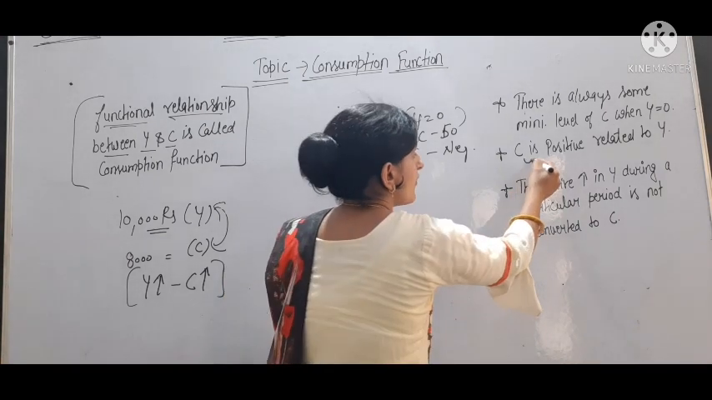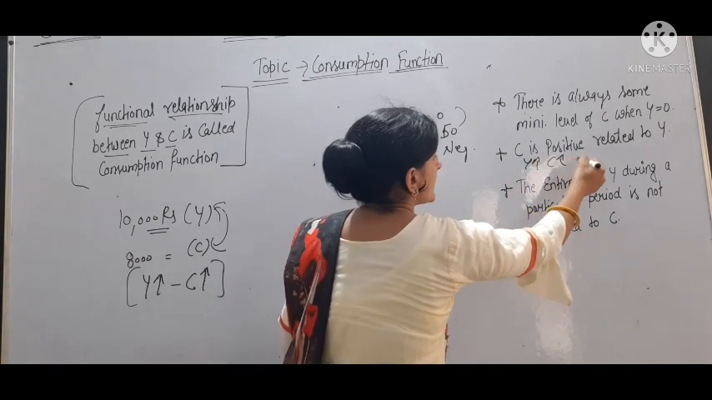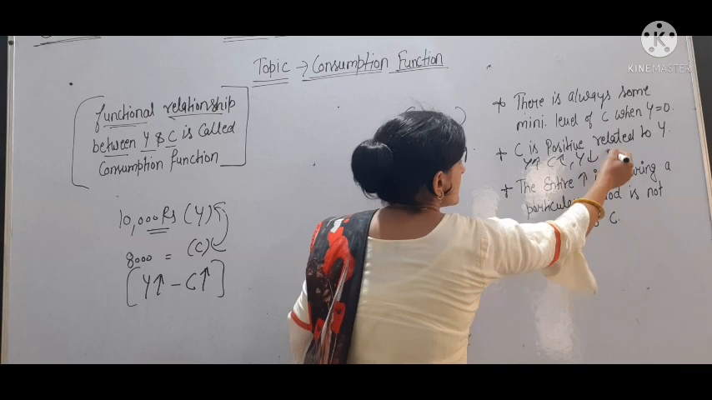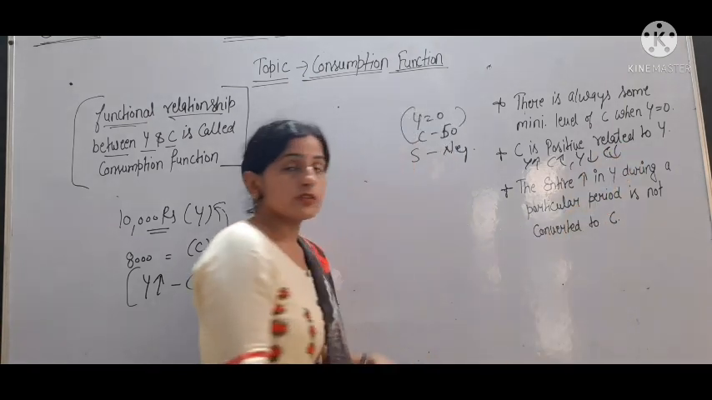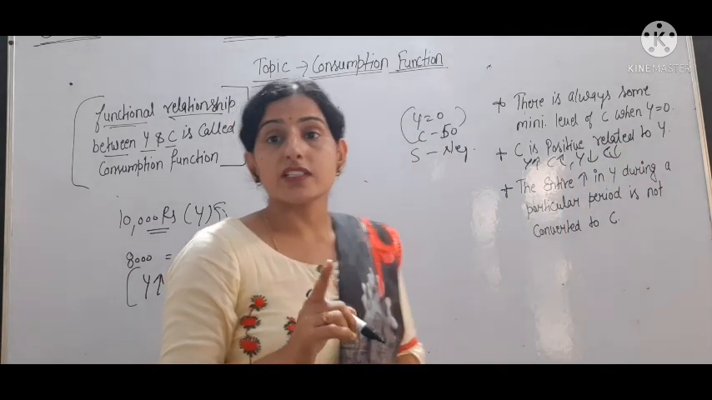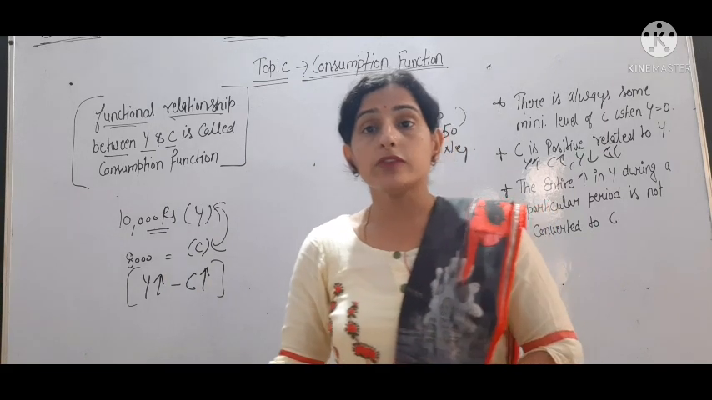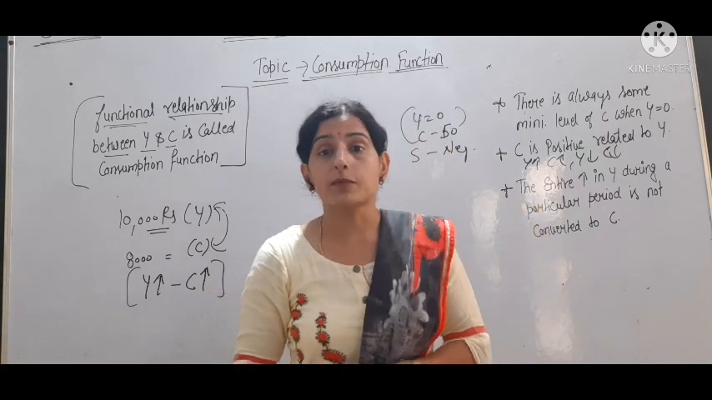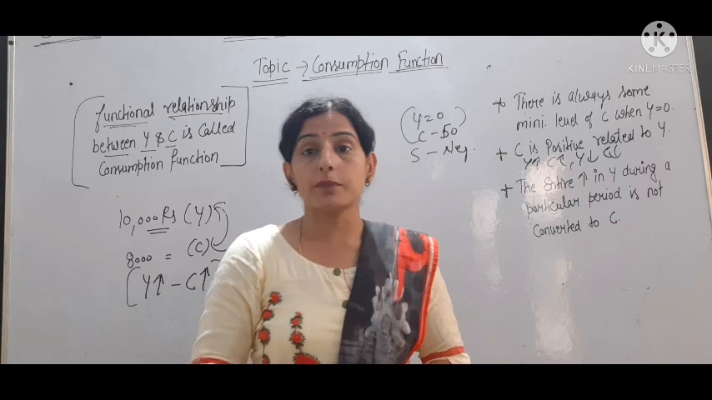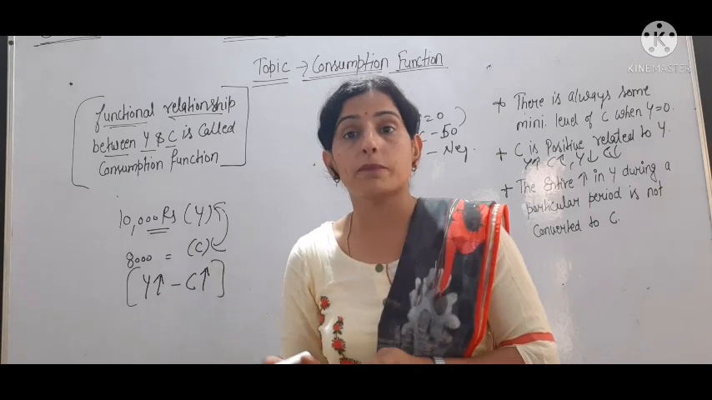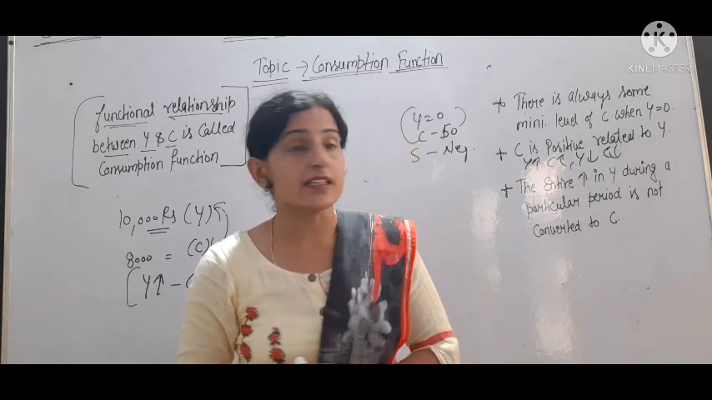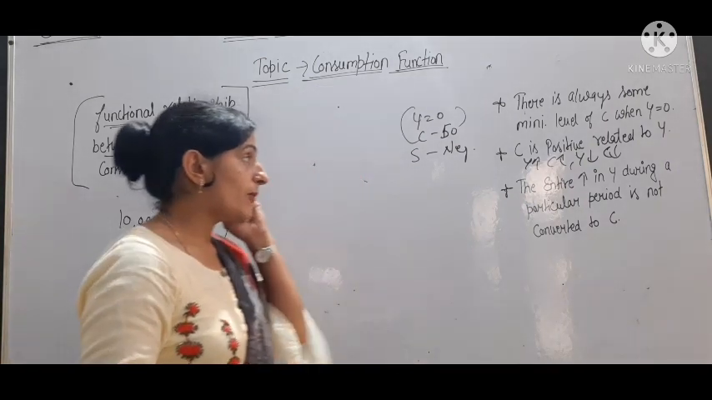Okay. Then we have C positively related to Y. It means when Y increases, C also increases. Y decreases, C also decreases. Okay. So there is a positive relation between C and Y. Income of the person increases, and expenditure of the people also increases. When income of the people decreases, then expenditure of the people also decreases. So that tells about the positive relation.